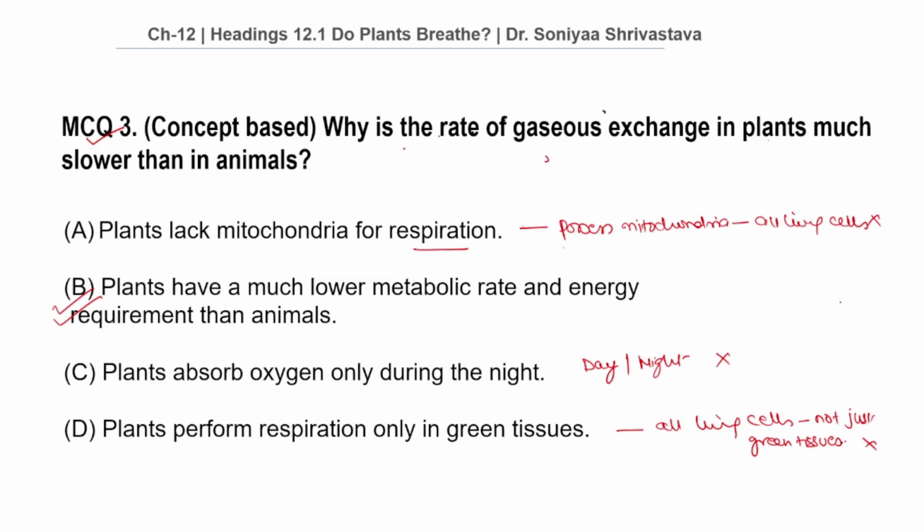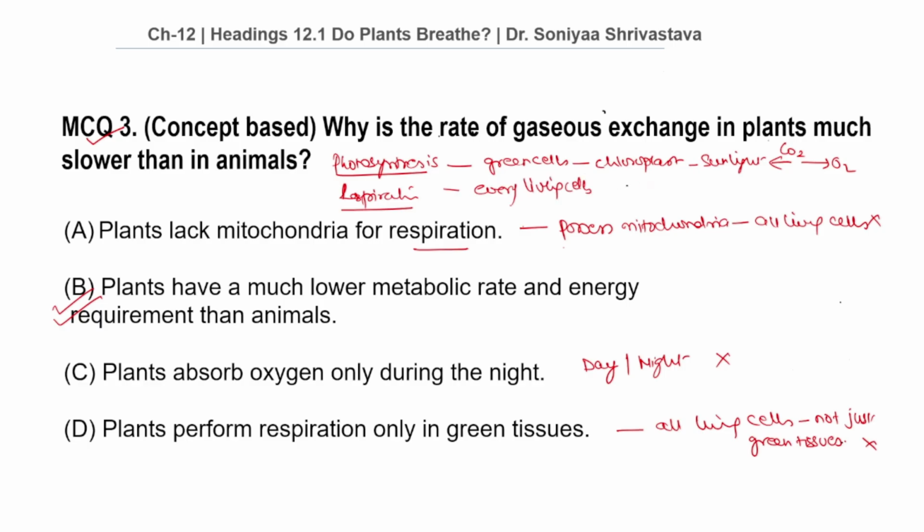Do not confuse photosynthesis with respiration, because photosynthesis occurs in green cells containing chloroplast in presence of sunlight, taking CO2 and releasing O2, while respiration occurs in every living cell of the plant, which includes roots, stems and even non-green tissues, and it occurs day and night, and it takes O2 and releases CO2.